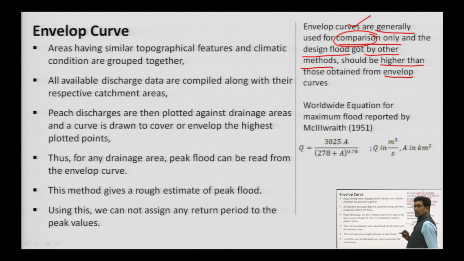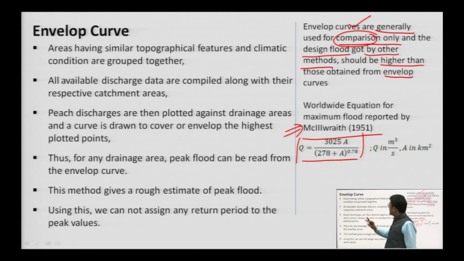We have this one equation, which has been used worldwide to get the peak discharge, where A is the area in square kilometers and the peak discharge Qmax is in cubic meters per second. It is a worldwide equation that was proposed by this researcher in 1951.